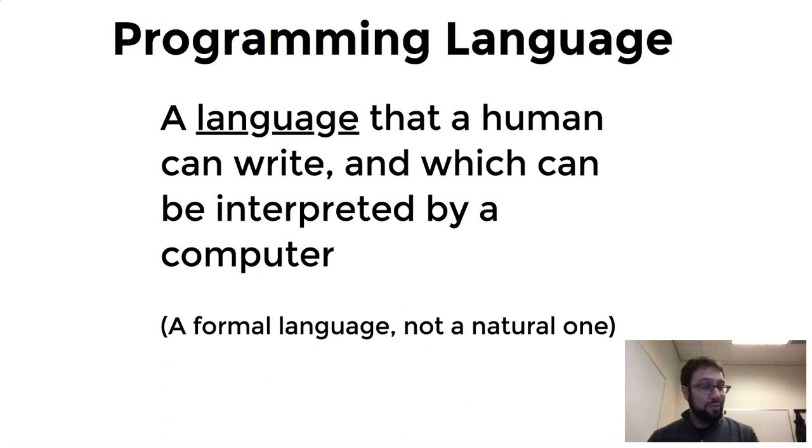So computer programming languages are formal languages. They're not natural languages, which means that we have to be really precise and careful about how we're writing them down. Humans are really good at interpreting language. We're able to speak in vague generalities, and you can talk about all kinds of different things and how they relate to other things, and in the end, you more or less figure out what somebody's talking about, because there's context, and there's clues, and there's lots of ways that we can interpret what people are saying.